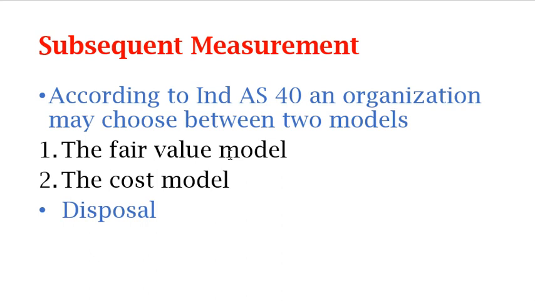The basic difference is that under the fair value model, the investment property is remeasured at the end of each reporting period. But under the cost model, investment property is measured at cost less accumulated depreciation, where it deducts all the losses and depreciation, and then the value of the asset is judged. But the fair value model is based on the agreement of the buyer and the seller.